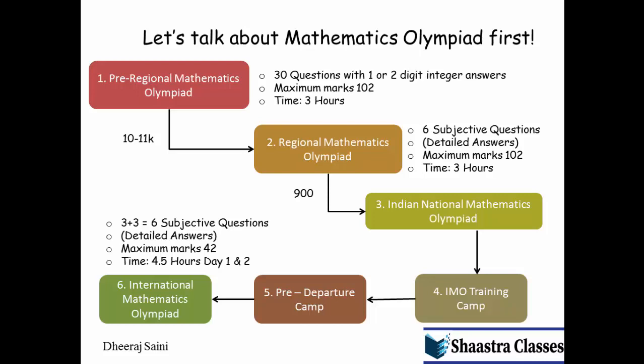Out of those 900 students, 35 to 45 students are selected for the International Mathematics Olympiad training camp. After the training camp concludes, there will be a final list of 4 to 6 candidates who will represent the country at the International Mathematics Olympiad. For those 4 to 6 students, a pre-departure camp is organized. So this is the entire overview of the selection procedure for the International Mathematics Olympiad.